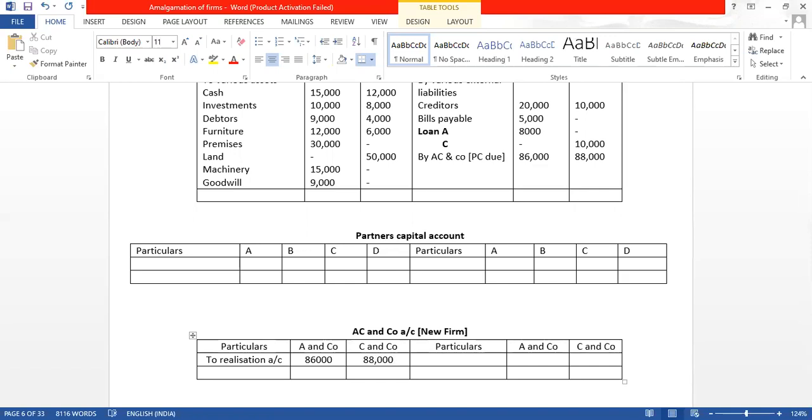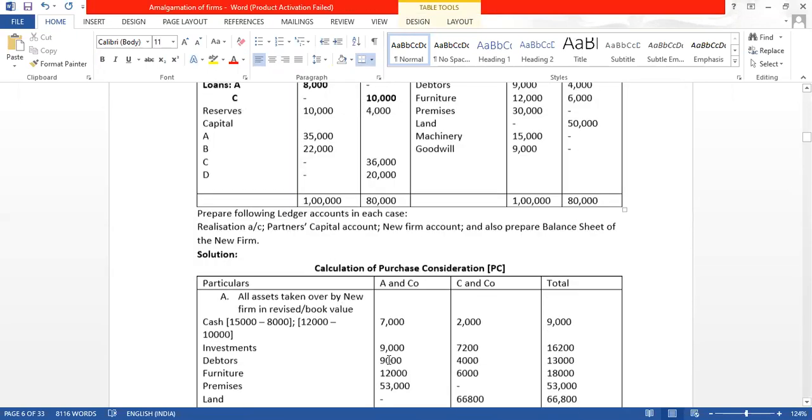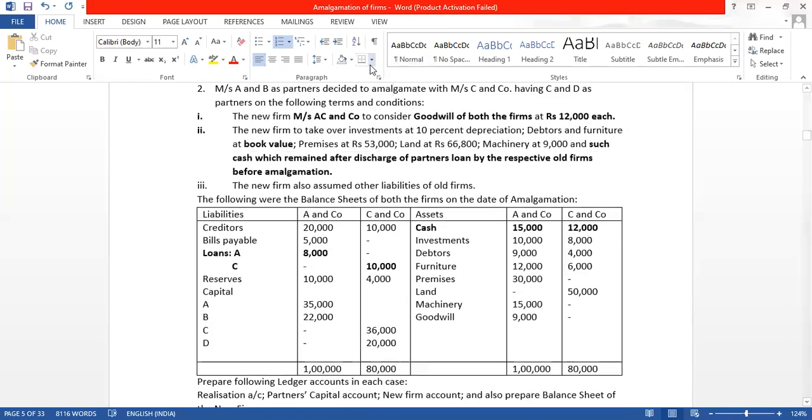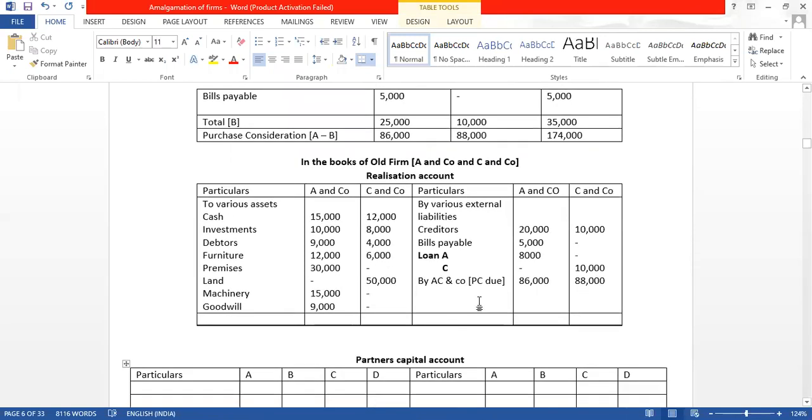इसके बाद tell me, is there any asset which is not taken over by the new firm? We had taken all the assets. They had either given new values or they have told to take the revised value of debtors, furniture, premises, land, machinery, goodwill, all we have taken. So there is no asset which is not taken over.